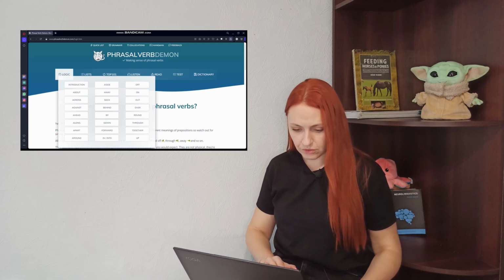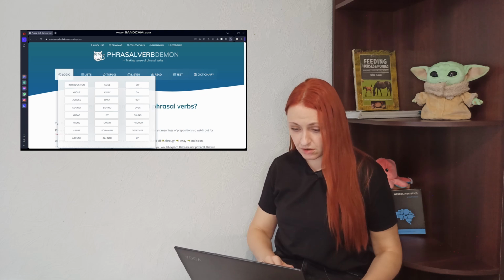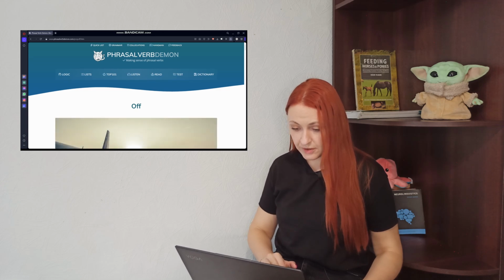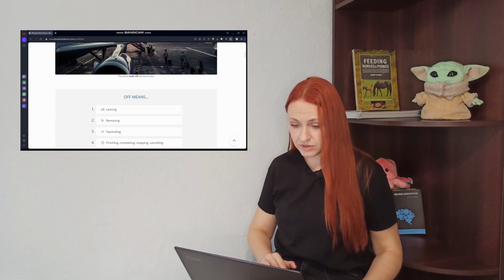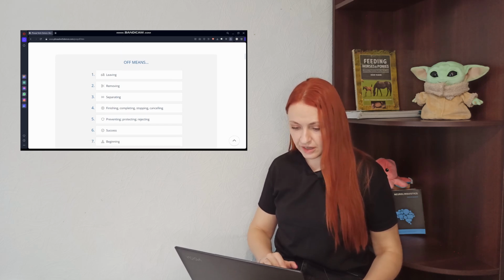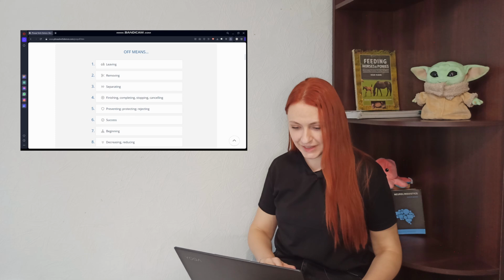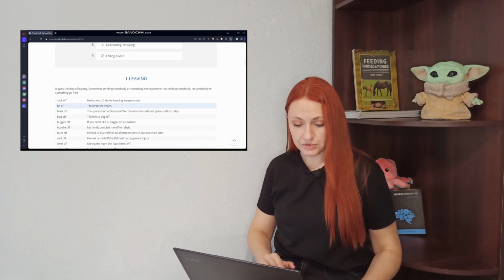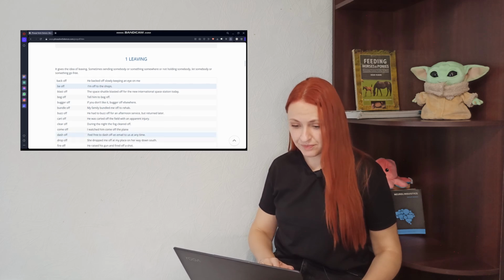If you press on any of them, let's take the particle off, it directs you to the different meanings of the particle off, which are leaving, removing, separating, and so on. Really, 9 meanings of this particle with common phrasal verbs and examples, which is really pretty awesome when you need to find some phrasal verb.